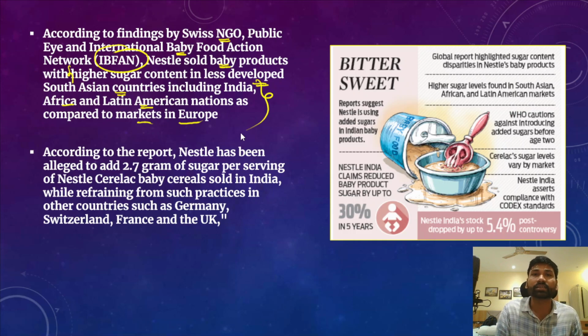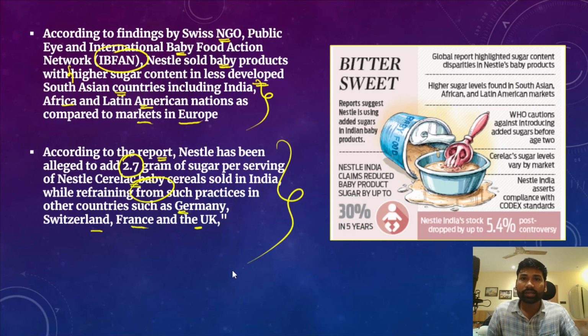Okay, so that is the concern, and that is what the findings of the NGO reveal about Nestle food products. According to the report, Nestle was alleged to add around 2.7 grams of sugar per serving of Nestle Cerelac baby cereals sold in India, while refraining from such practices in other countries such as Germany, Switzerland, France and the UK. So this is particularly concerning. Okay, so this is what the reports have been suggesting.